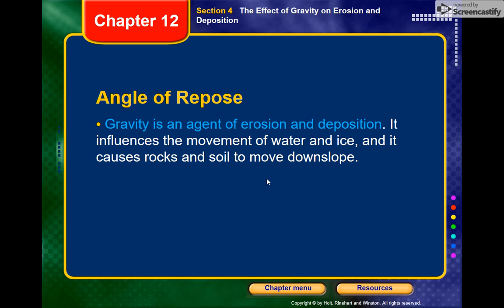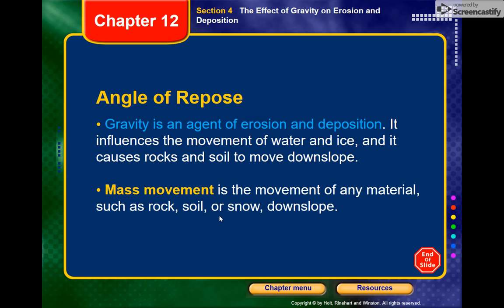Gravity can influence water going downstream, ice as in glacial movement, and large masses of rocks and soils to move down slope. So mass movement is the movement of any material in large amounts, such as rock, soil, or snow, downslope, due to the agent of gravity.